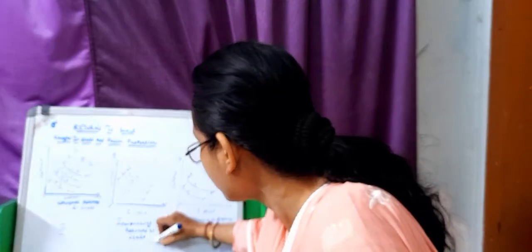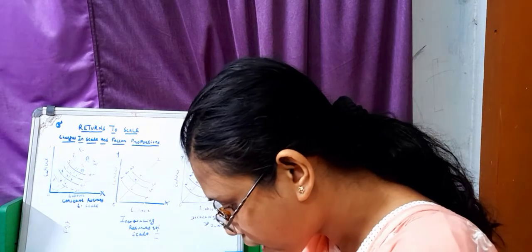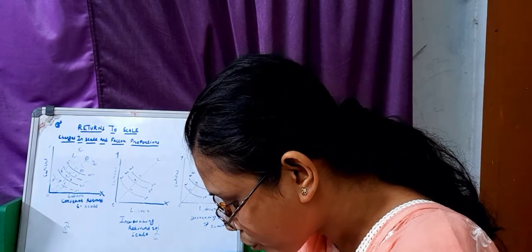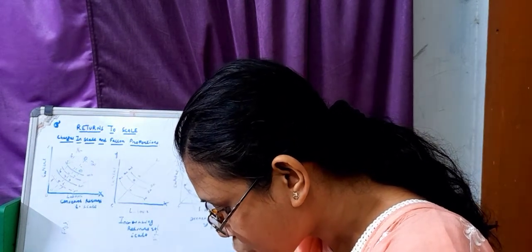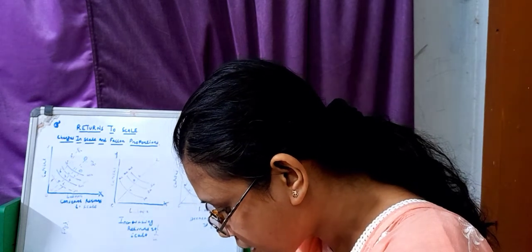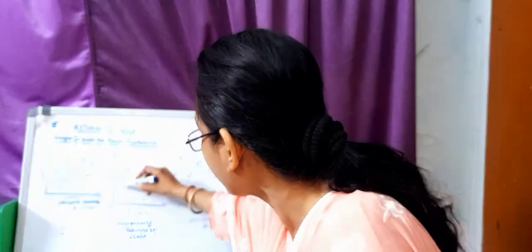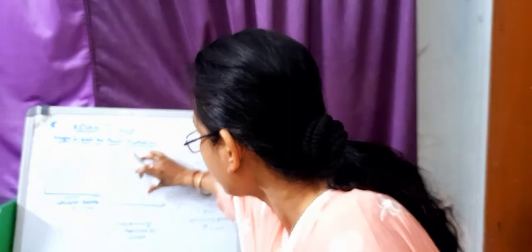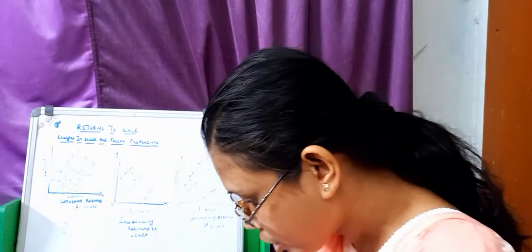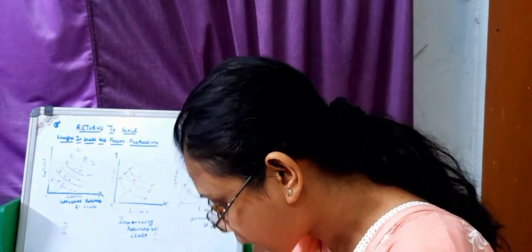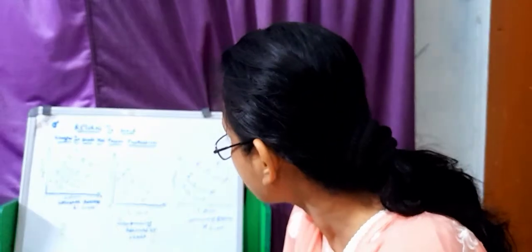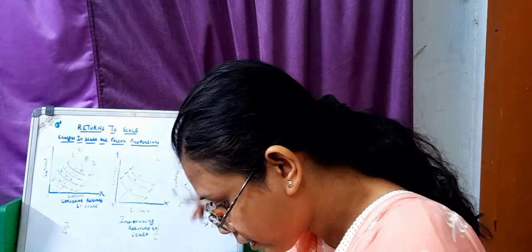Increasing returns to scale can be shown through the isoquant. This figure shows increasing returns to scale. Where increasing returns to scale occur, the successive isoquants lie at smaller and smaller distances along a straight line ray OR. The various isoquants Q1, Q2, Q3 and so on successively represent 100, 200, 300 units of output.